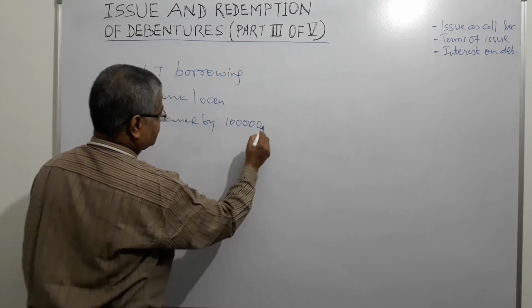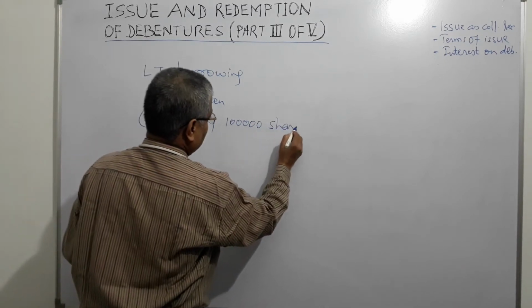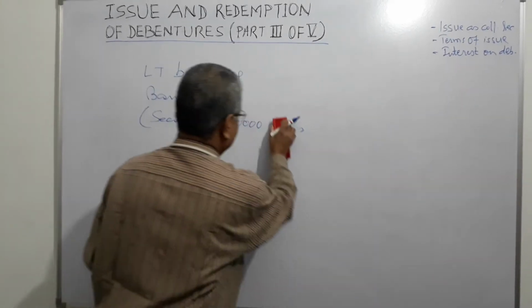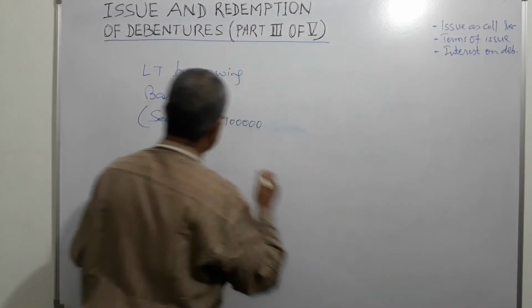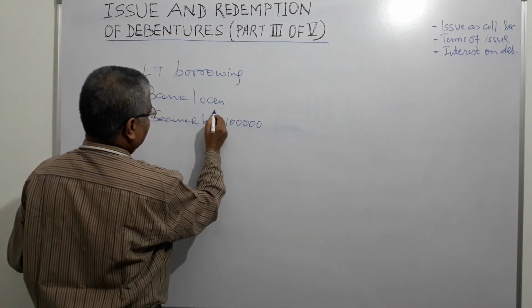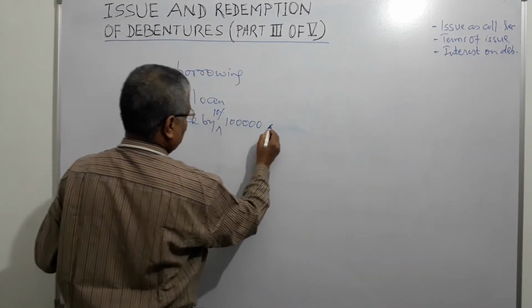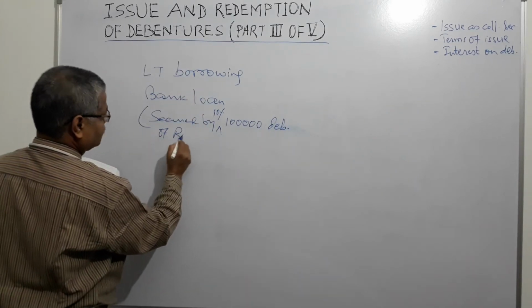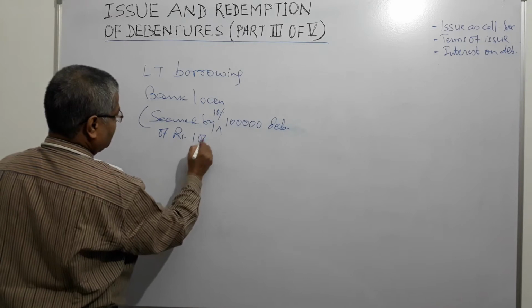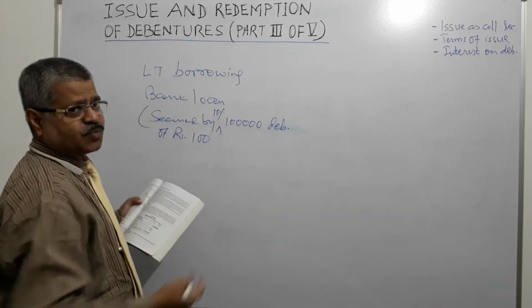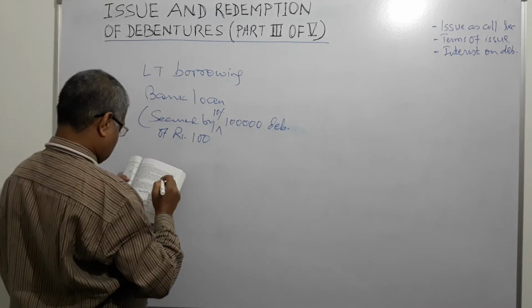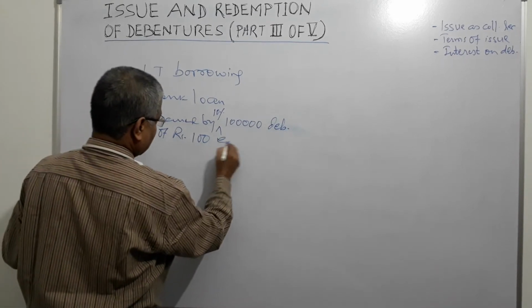secured by 1 lakh, 10% debentures of rupees 100 each as collateral security. So it becomes 1 crore, 1 lakh into rupees 100 each.